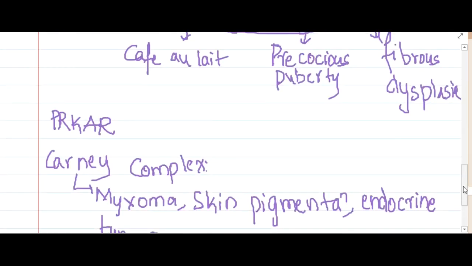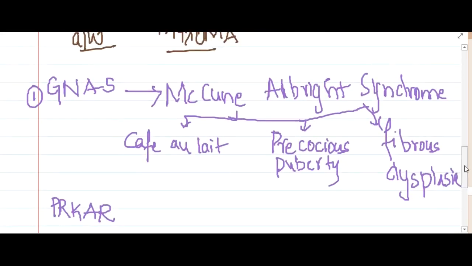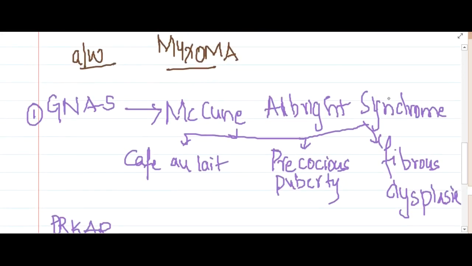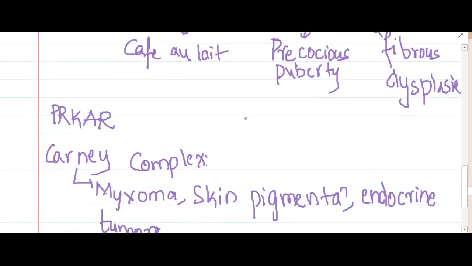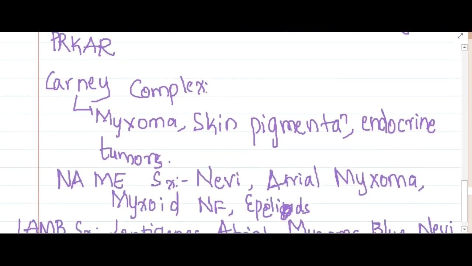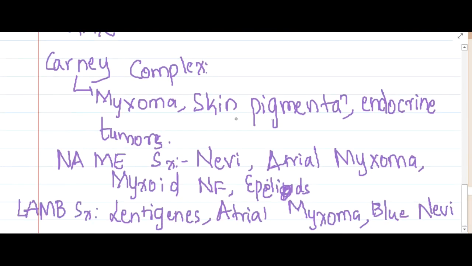So we will see once more. GNAS mutation: McCune-Albright syndrome, which is associated with myxoma, café-au-lait spots, precocious puberty, fibrous dysplasia. PRKAR mutation: Carney's complex, associated with myxoma, skin pigmentation, endocrine tumors. NAME syndrome is associated with nevi, atrial myxoma, myxoid neurofibromatosis, and epilepsy. LAMB syndrome is associated with lentigines, atrial myxoma, and blue nevi. So all these are the syndromes associated with cardiac tumors. Thank you for watching.